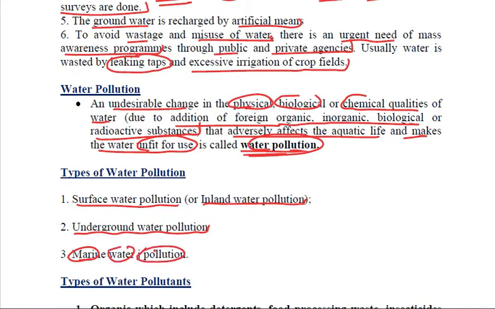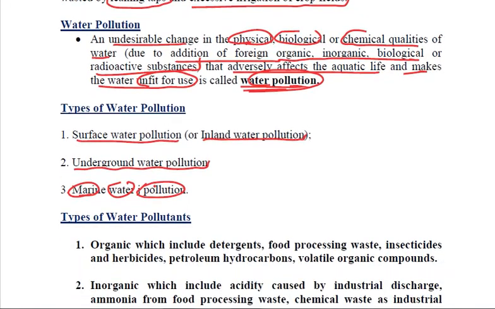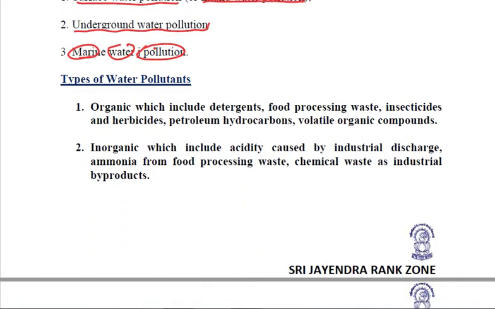Now, what are the various pollutants which are causing this water pollution? Let us try to understand. There are organic water pollutants, which include the detergents, the food processing waste, the insecticides and herbicides, the petroleum hydrocarbons, and the volatile organic compounds.